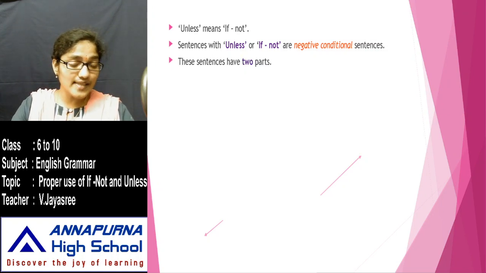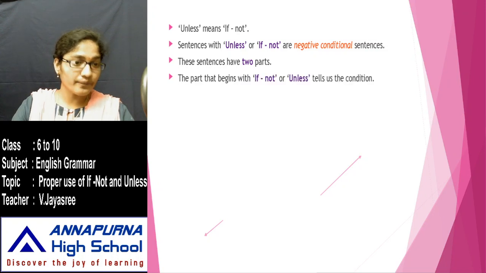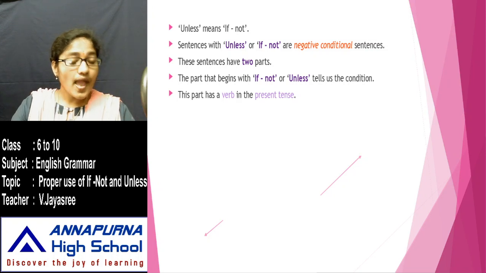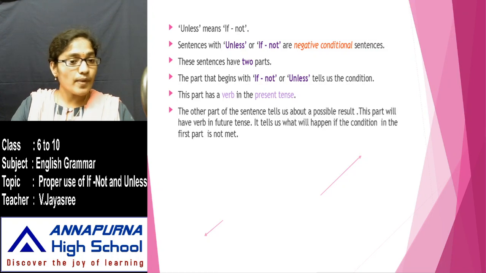And these sentences have 2 parts. You have seen it already. The part that begins with if not or unless tells us the condition. And this part has a verb in the present tense. Whatever the part that has if not or unless has the verb in the present tense. The verb used in that part of the sentence is in present tense.